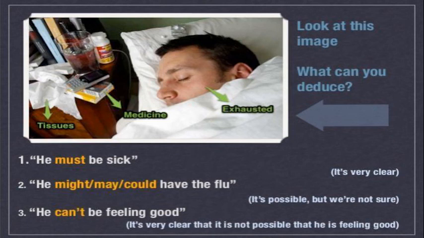Secondly, we don't really know what he is suffering from. So here we use the modals of possibilities: might, may, or could. Hence, he might, may, or could have the flu. Also, we can see the exhaustion on his face, so we are sure that he can't be feeling good.